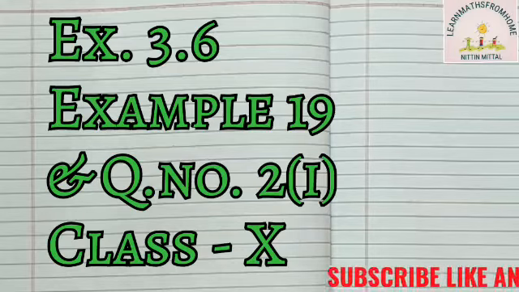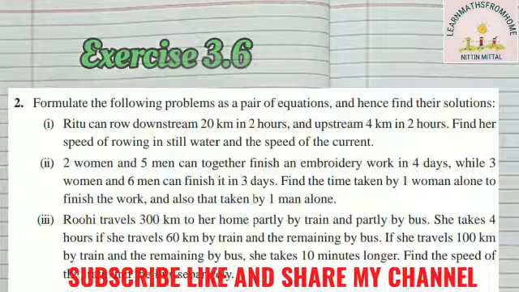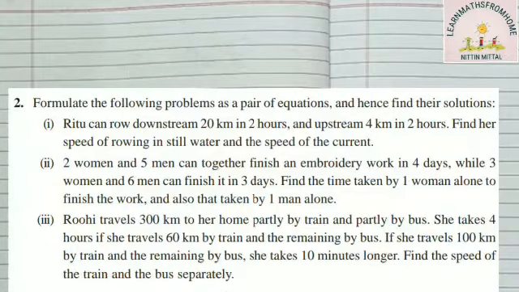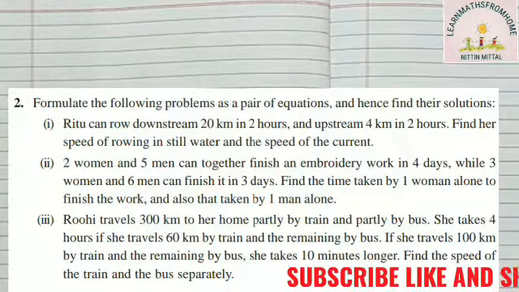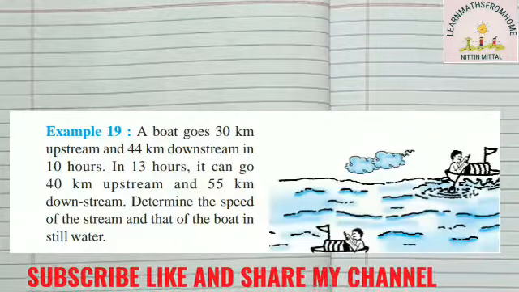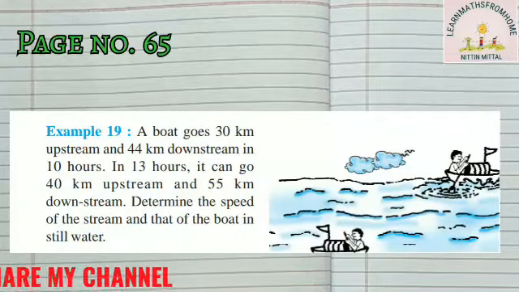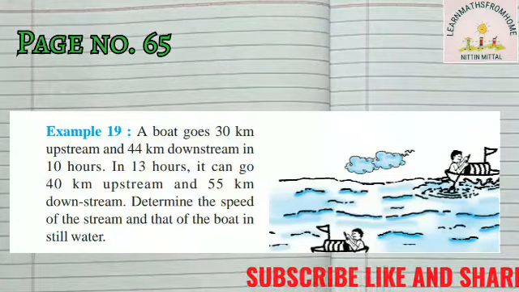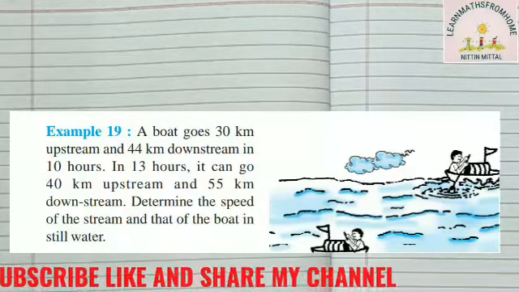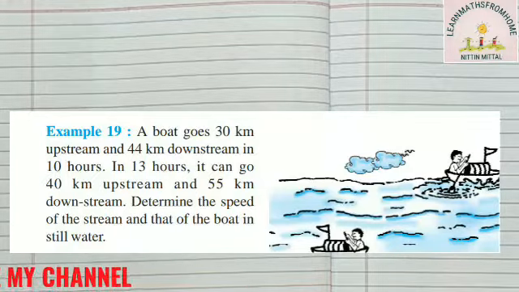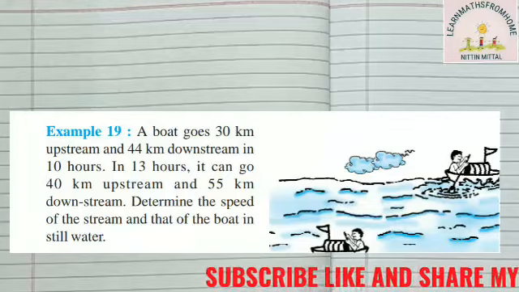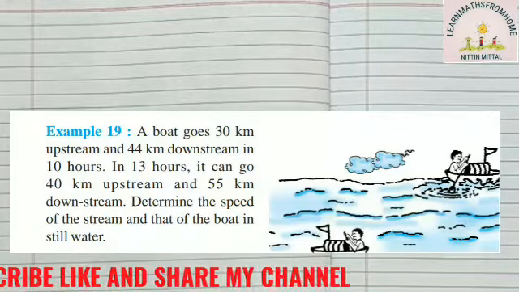Hello students, in today's class we will be doing statement questions of exercise 3.6. Now there is one very important example at page number 65 in your NCERT book, example number 19. So your 3.6 exercise questions are also related to this. It is an upstream downstream question, a very important question. So example 19, let me do it.